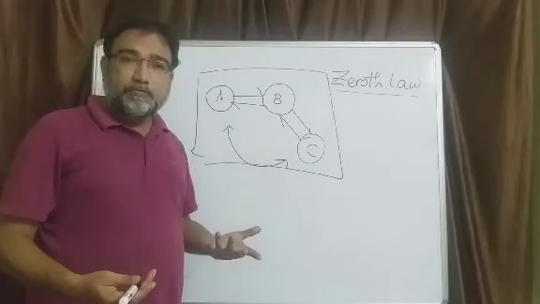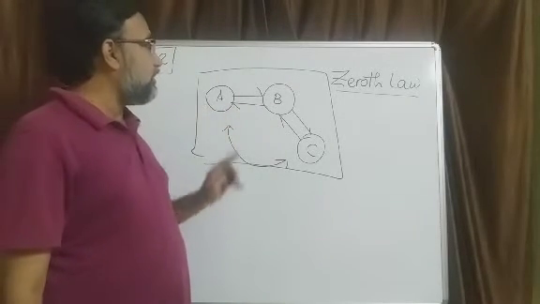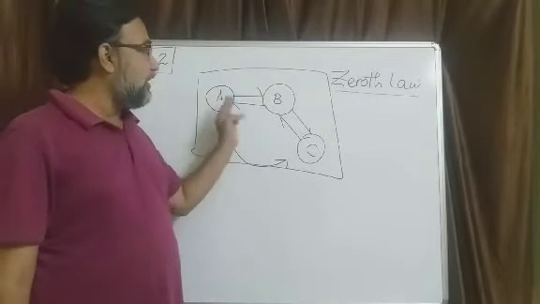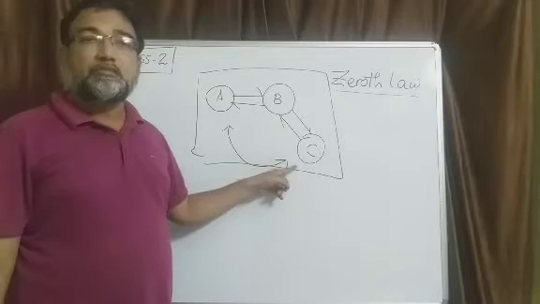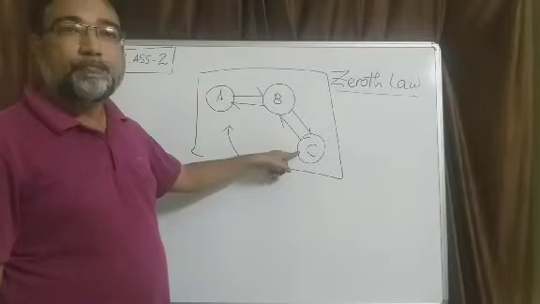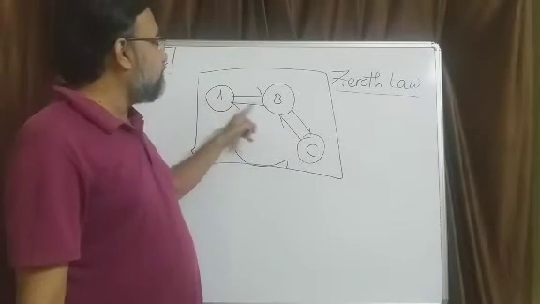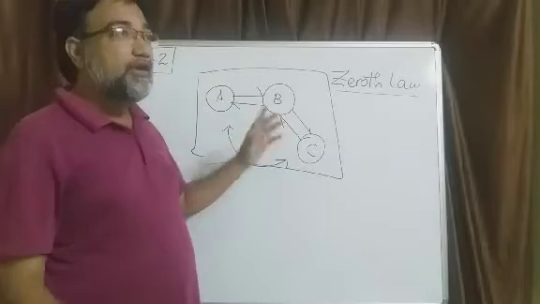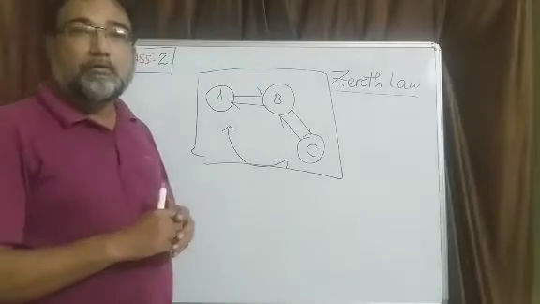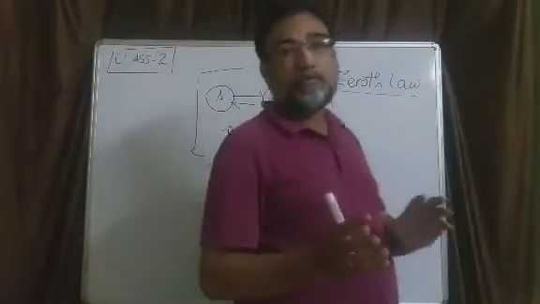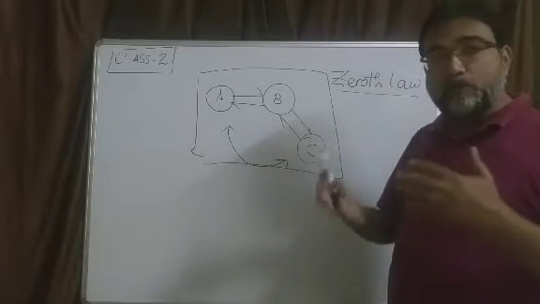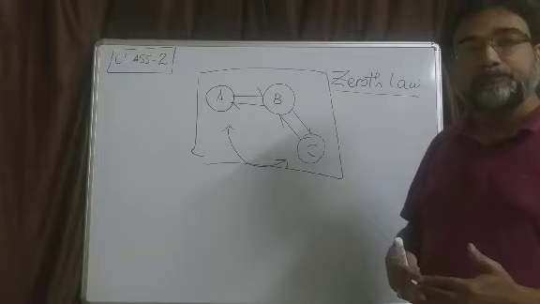And what is thermal equilibrium? A and B will be in thermal equilibrium only when there is no heat transfer between A and B. B and C will be in thermal equilibrium only when there is no heat transfer taking place between B and C. Then when A and C are kept in physical contact with each other, there won't be any heat interaction between them. That means neither will heat go from A to C nor C to A, and therefore A and C will be said to be in thermal equilibrium with each other.